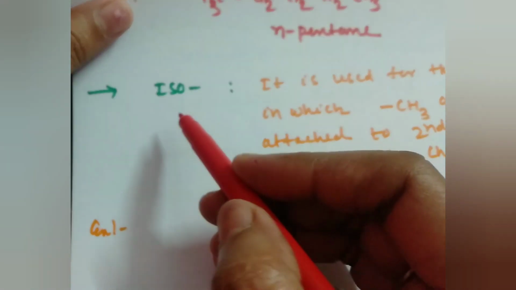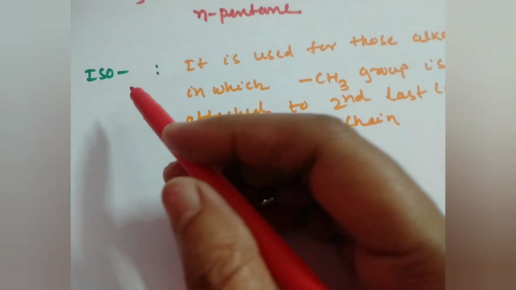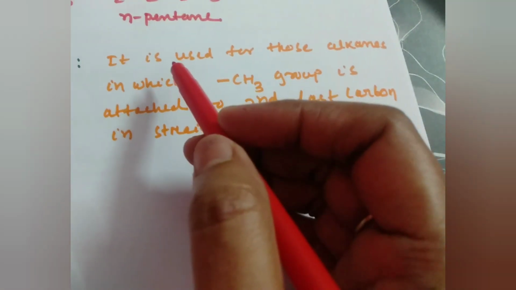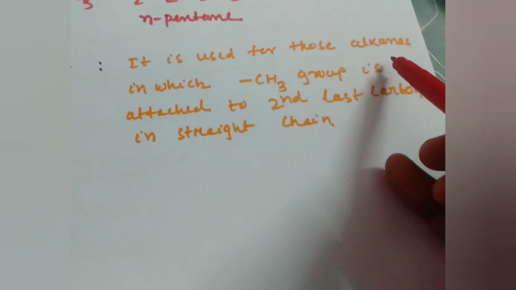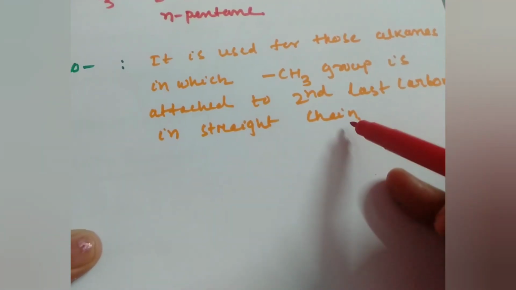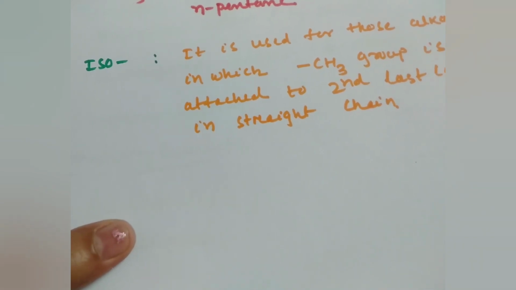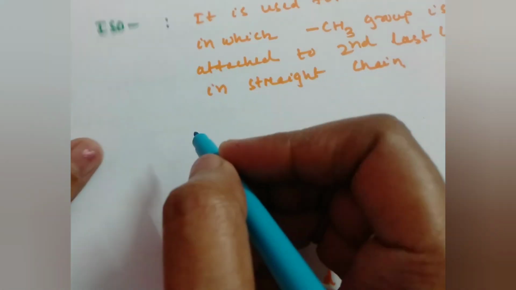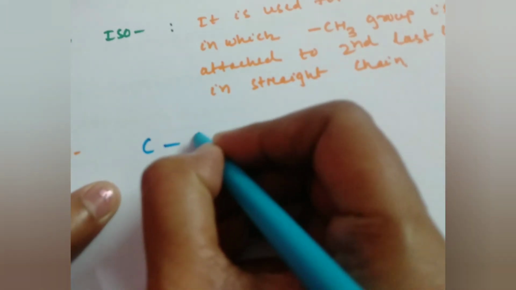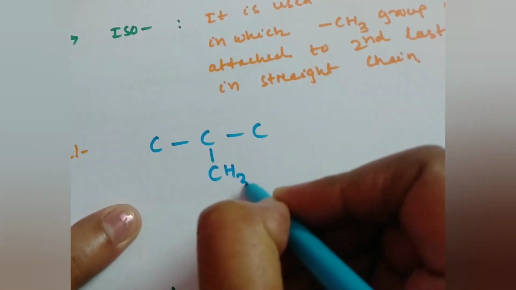Similarly, another prefix is known as iso. How can we know where we have used the term iso? See here, it is used for those alkanes in which a CH3 group is attached to the second last carbon in the straight chain. See here one example. If I write the chain like this, and this one is the second, here one CH3 is attached.